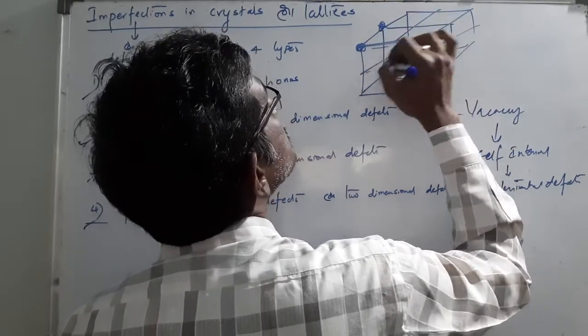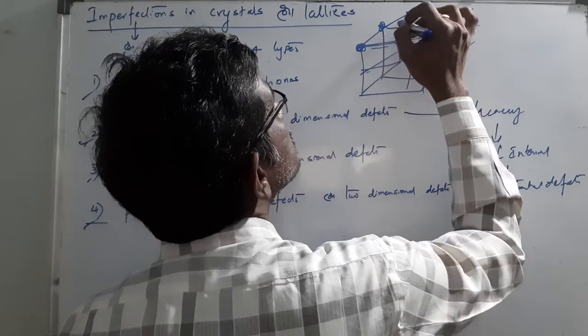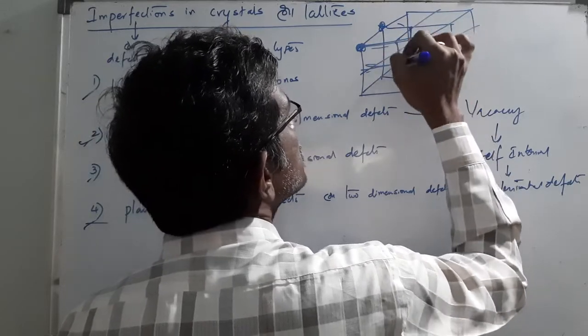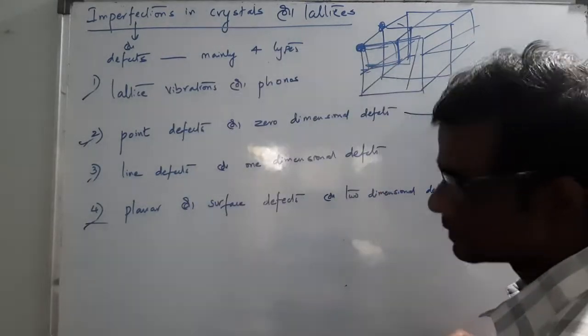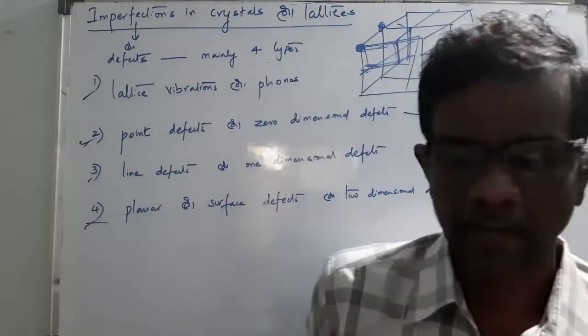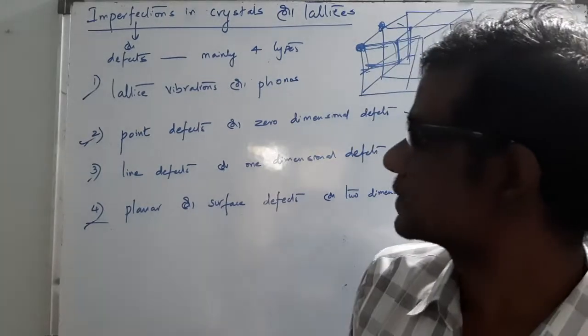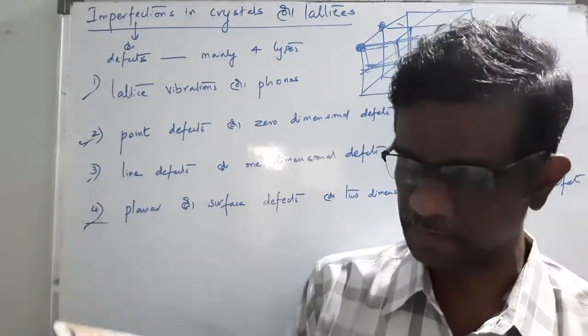If you cut one unit cell, I think I told you in the beginning, cut one unit cell. Anyway, line defects are again divided into two types.